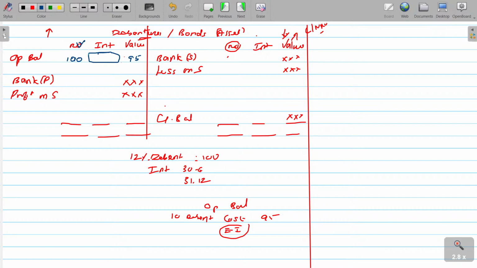Interest account, debit to bank. What is this amount? Anything appearing on the debit side at the top is an asset. Any income recoverable that remains not recovered is your asset, and should be shown here. Outstanding interest, this is accrued interest or outstanding interest. How will you calculate the outstanding interest?